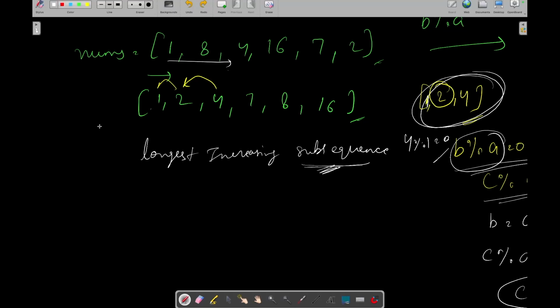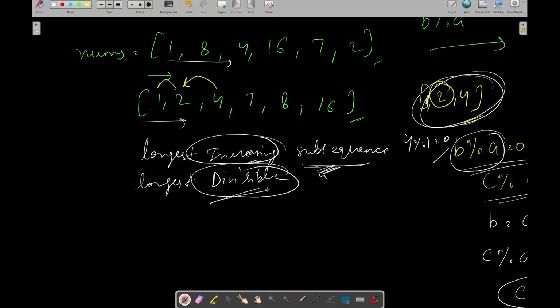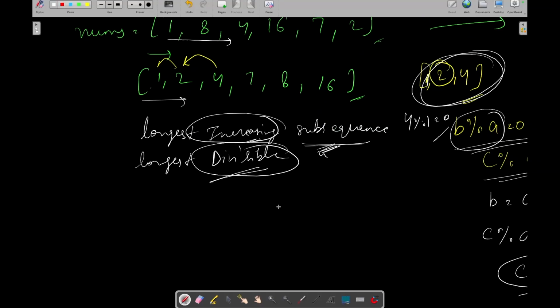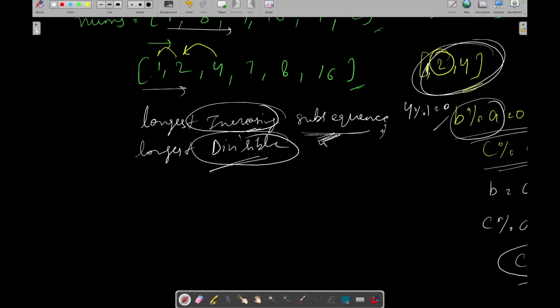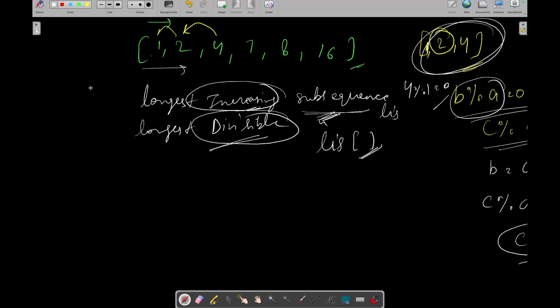And in this question, we can sort this array, and then we need to get the longest, let's say, divisible subsequence. We need to check whether they are divisible or not. So this is a kind of longest increasing subsequence. In the longest increasing subsequence, we create an LIS vector to track whether that is the longest increasing subsequence or not. Similarly, for this also, we can create an LIS vector to track whether that is the longest divisible subset or not.